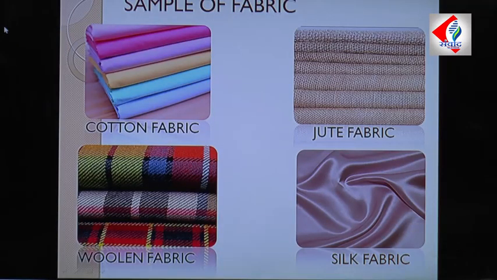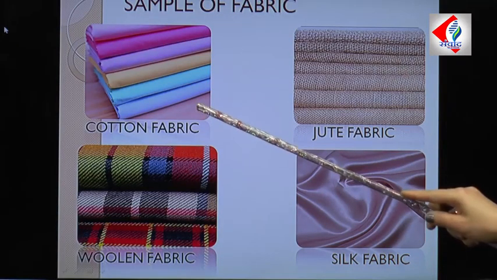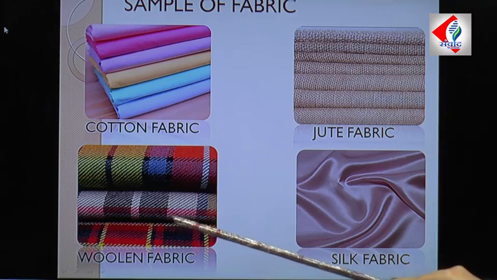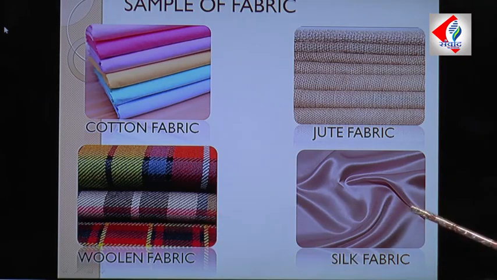Now let me show you some samples of fabric. This is the cotton fabric obtained from the cotton fiber, jute fabric obtained from the jute fiber, woolen fabric obtained from wool, and silk fabric obtained from silk fiber.